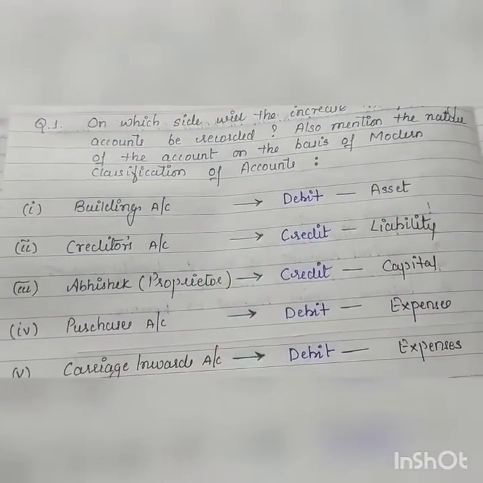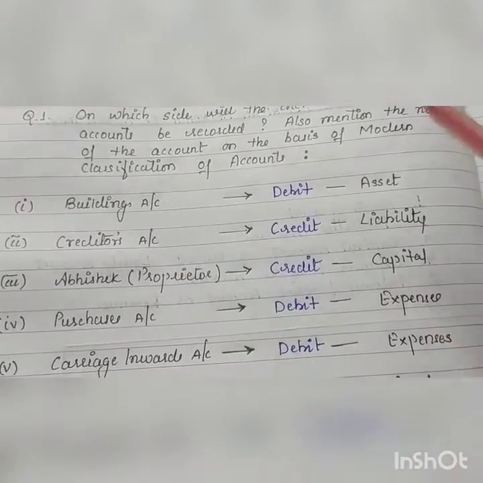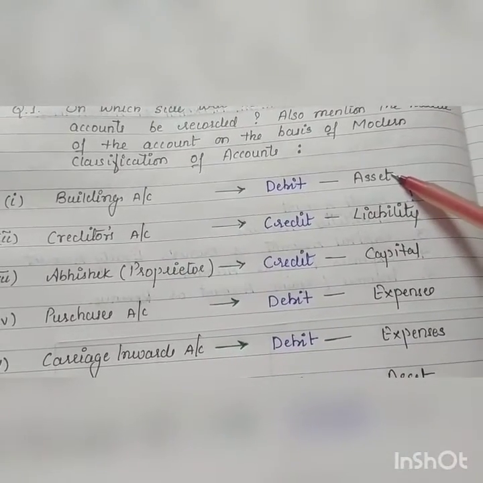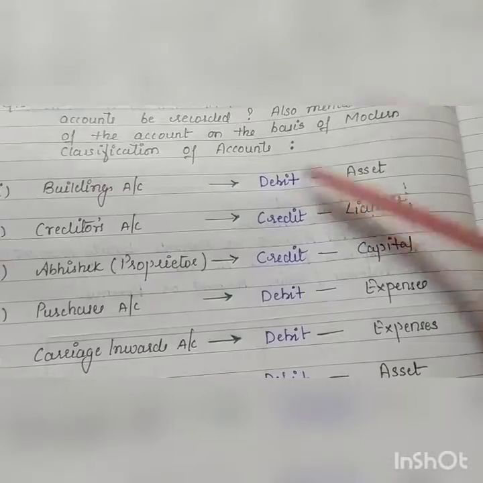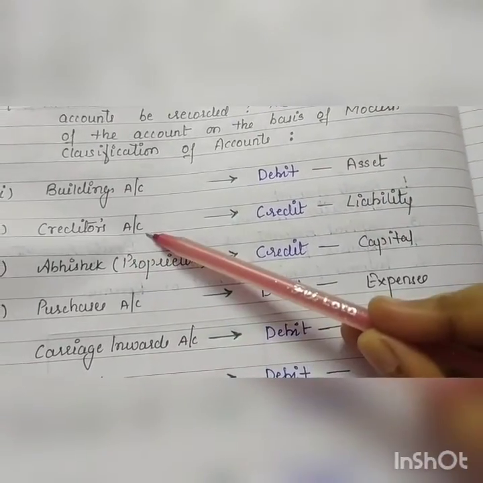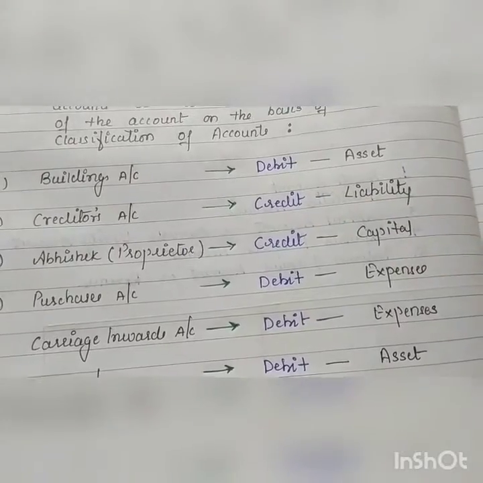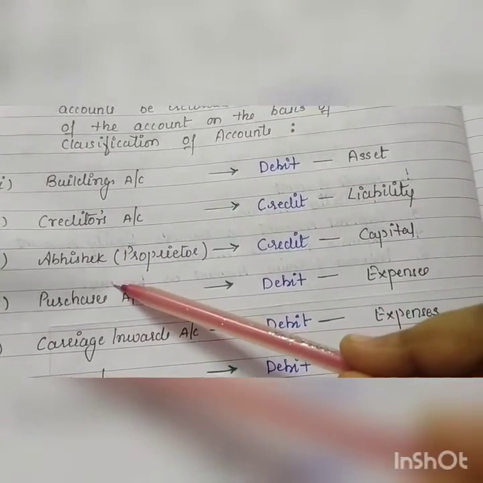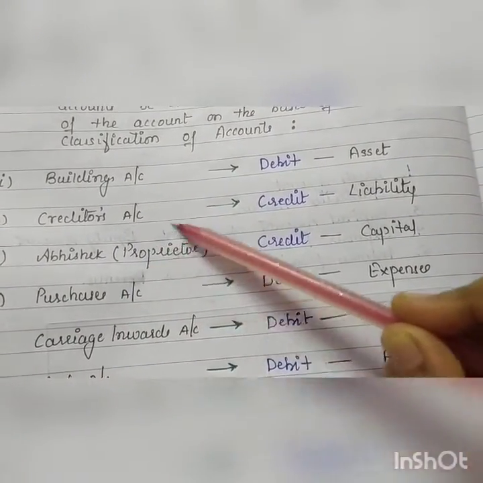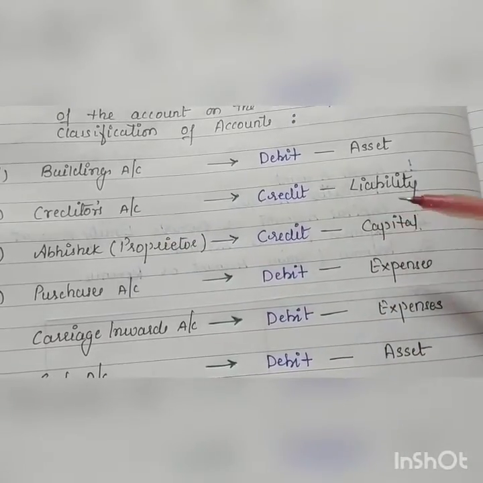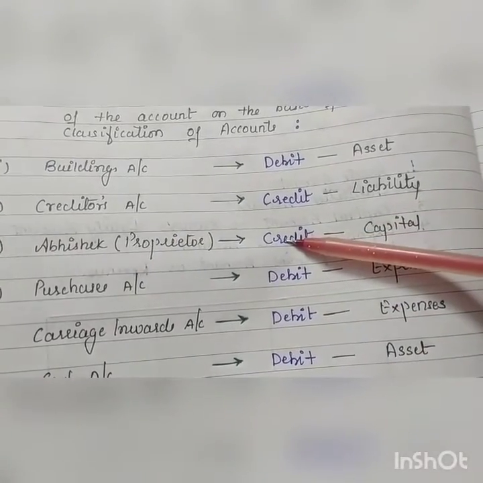So the first one is building account, comes under the category of asset, and increase in asset, debit. Creditors account, it's liability, increase in liability to be credited. Third is Abhishek, proprietor, comes under the category of capital, increase in capital to be credited.